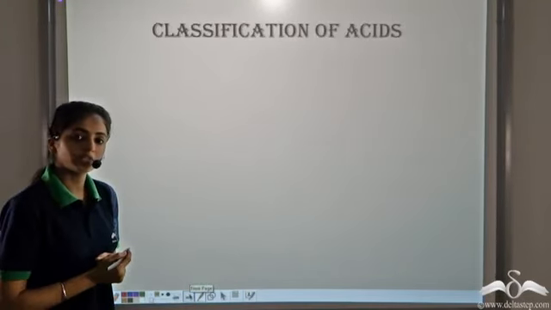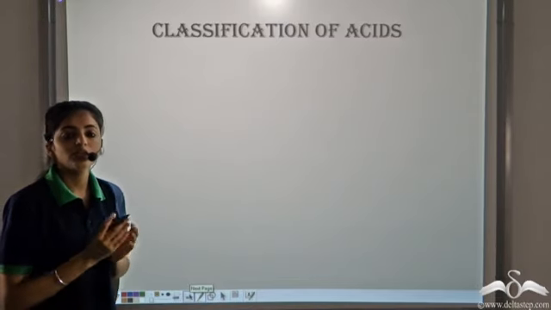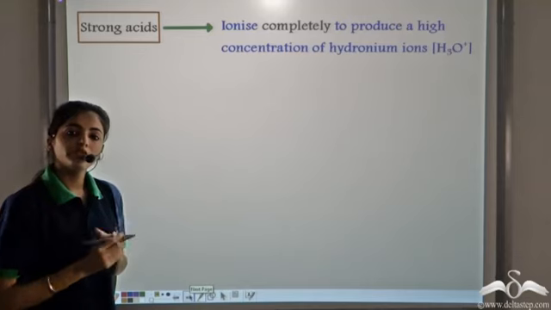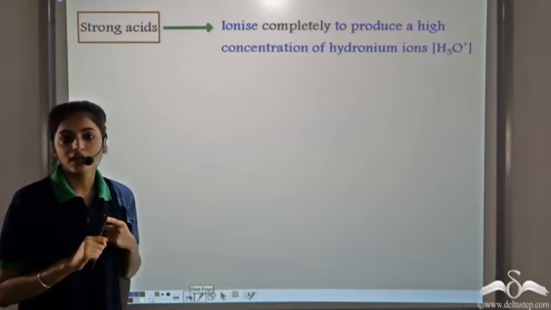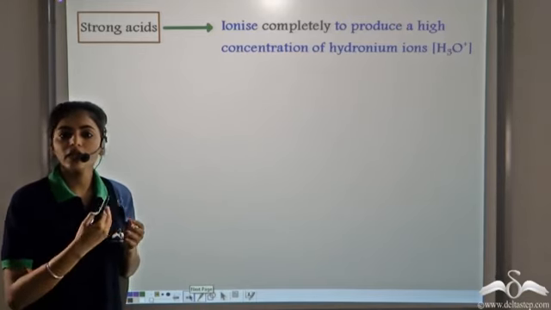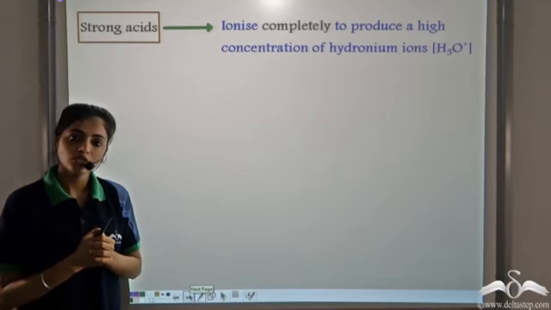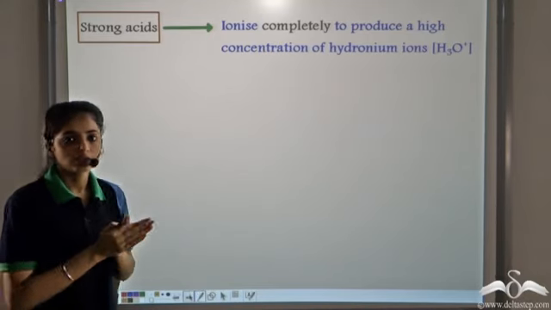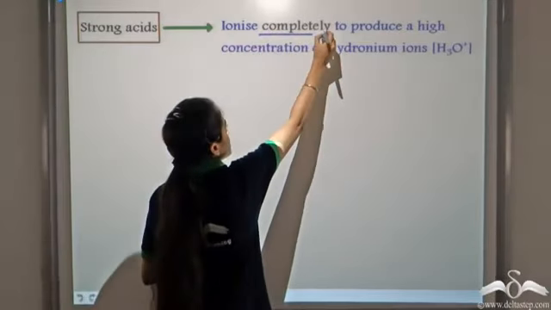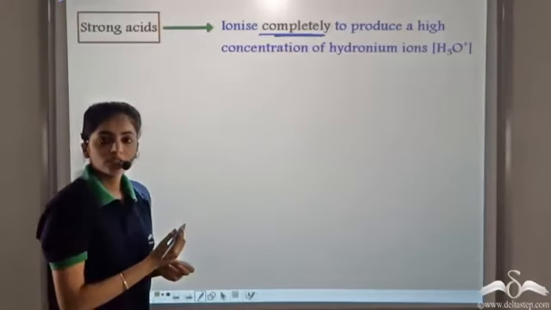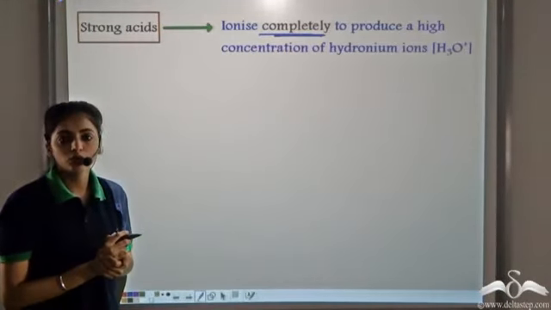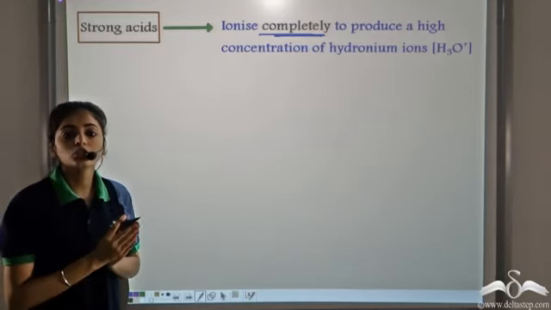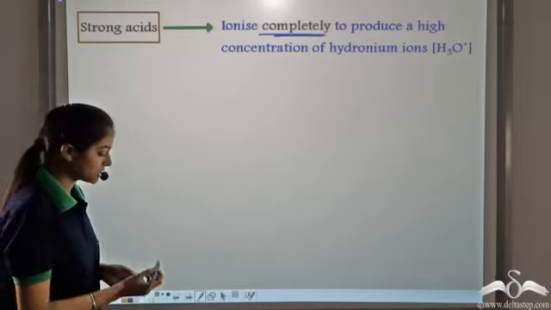Let's do some classification of acids and bases in terms of their strength. The first category is strong acids. We know acids give H3O plus ions in solution. So the acids which completely ionize to produce a large amount of H3O plus ions in solution, such acids are known as strong acids. Let's see some examples.